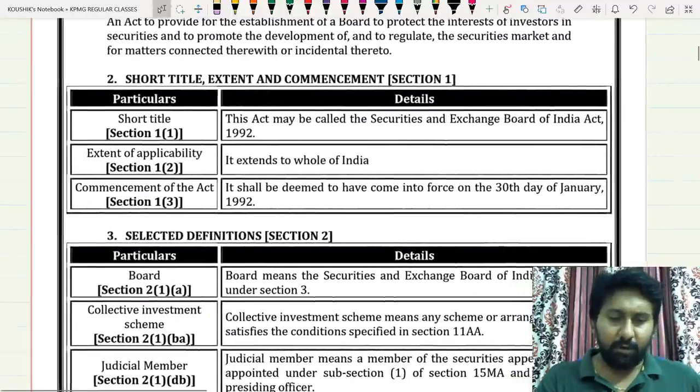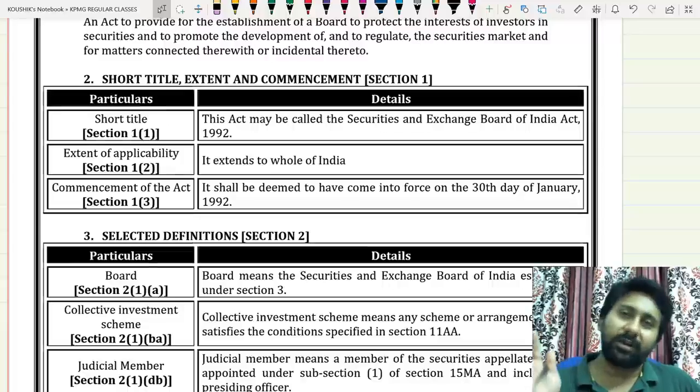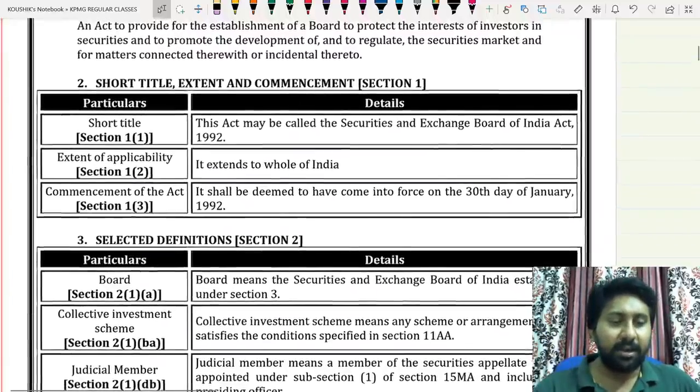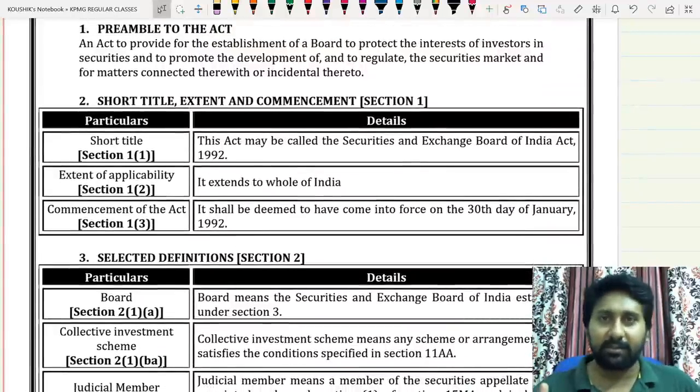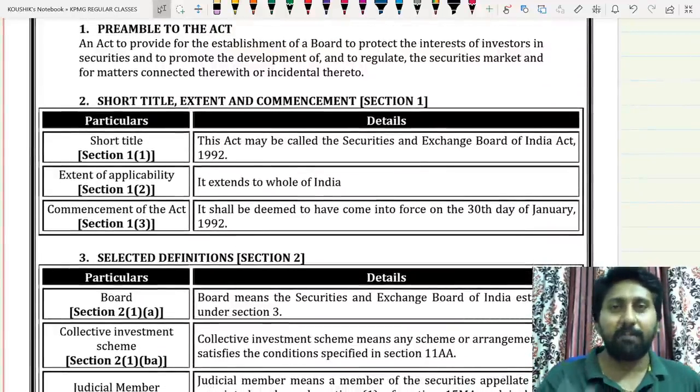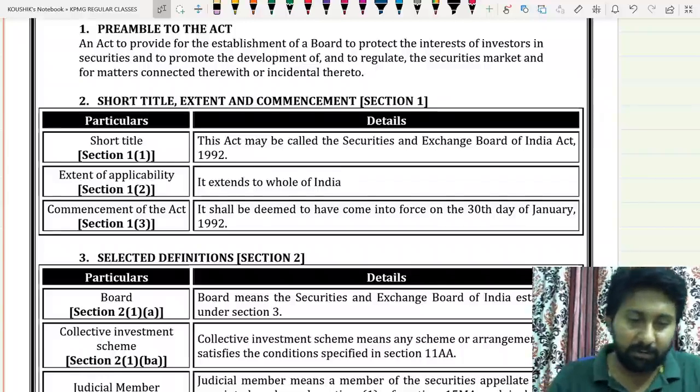One thing, don't prepare from the charts. Charts should be for revision. Though it contains everything in the material, it should only form part of your revision. When you are reading, read only the bare contents. Bare contents means I have made the bare act to be represented in the form of subsections here. So please have a look.